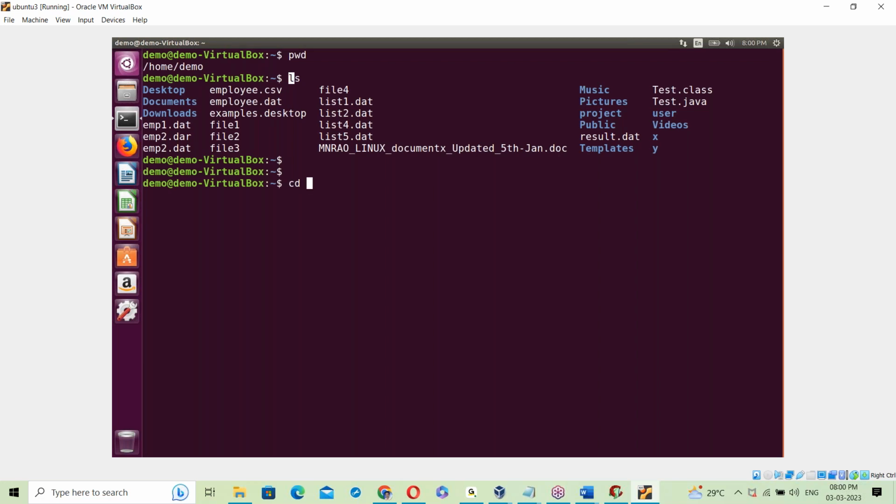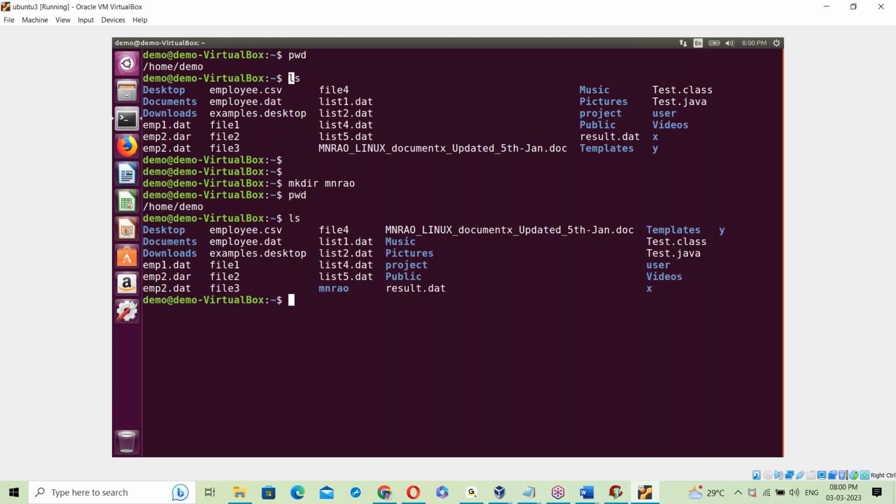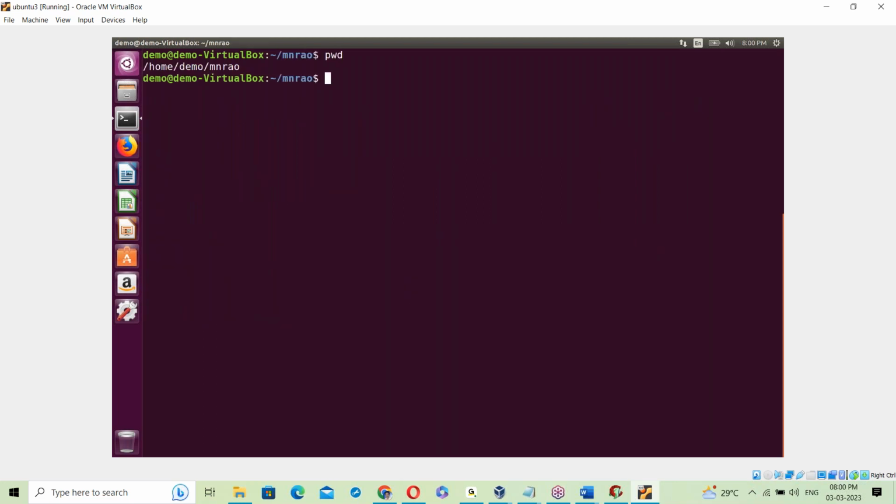cd means change directory. Let me create a directory using the mkdir command. Directory created. Presently in the working directory demo, ls shows the mnraw directory created. Now cd mnraw changes into it. Presently working in mnraw, ls shows nothing.